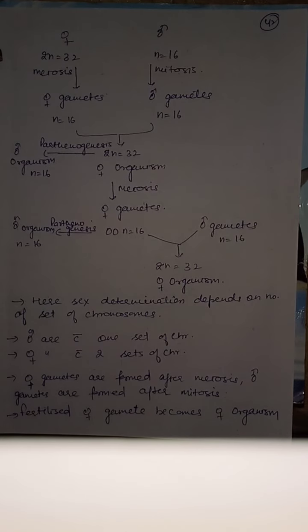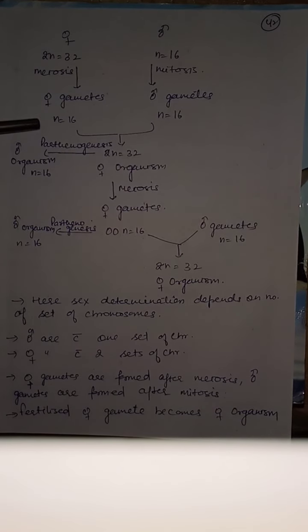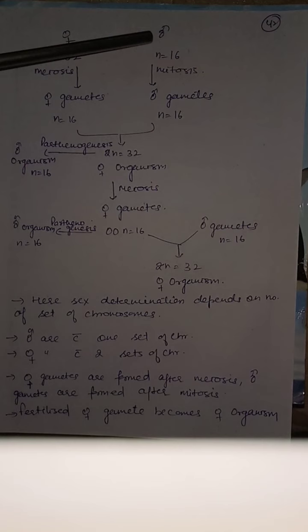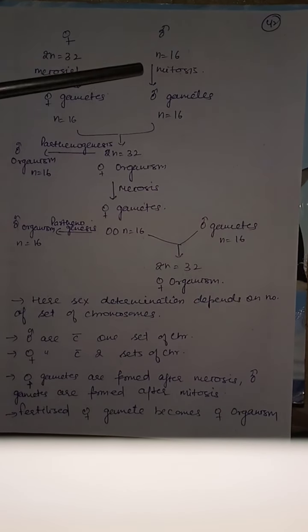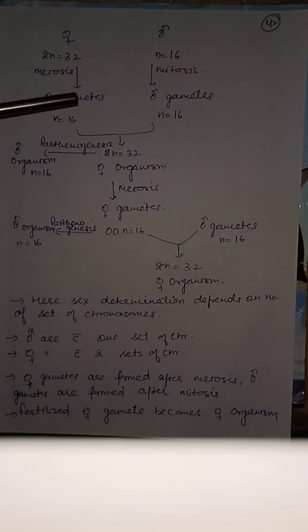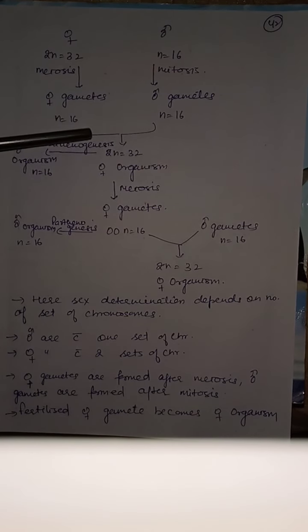Female honeybee has 32 chromosomes and by meiosis it produces gametes which are having 16 chromosomes. Male is haploid, it has 16 chromosomes and it produces gametes by mitosis. So when female and male gametes fuse, they will again form diploid set of chromosome that is 32 and the individual formed will be a female. If the egg of female develops into a new organism parthenogenetically, then that organism will be a male.